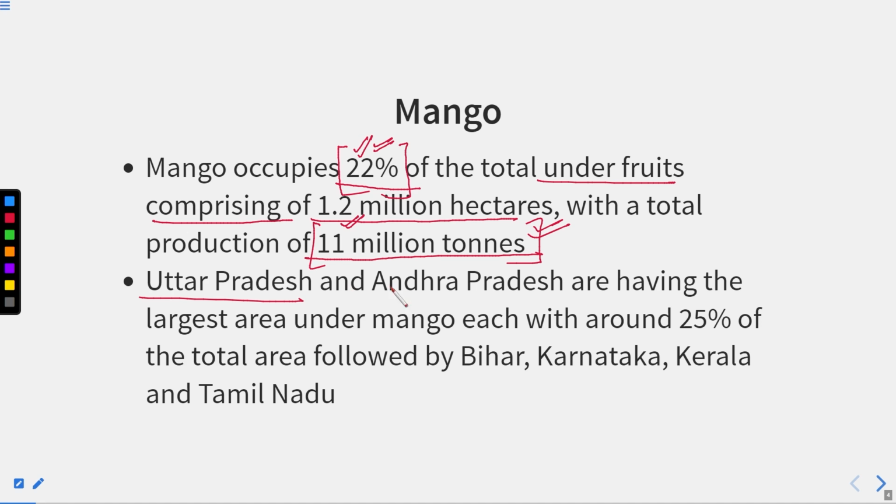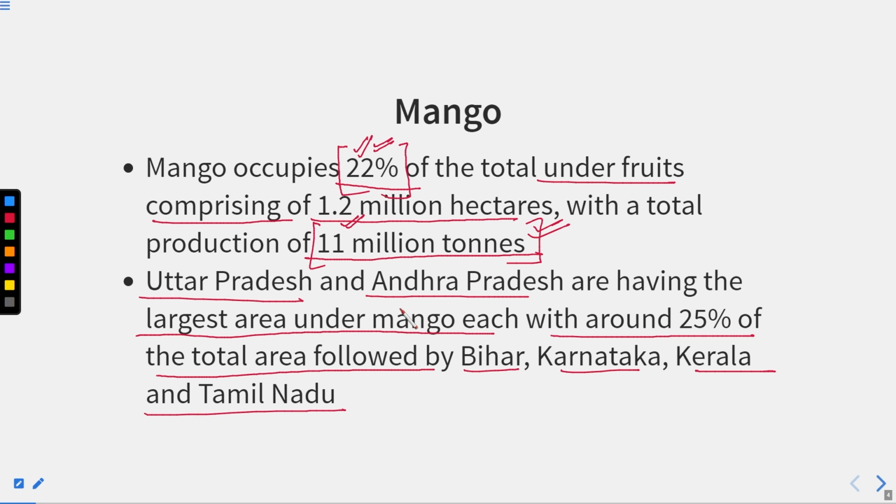Uttar Pradesh and Andhra Pradesh have the largest area under mango, each with around 25% of the total area, followed by Bihar, Karnataka, Kerala and Tamil Nadu.